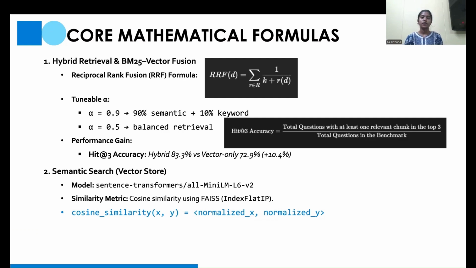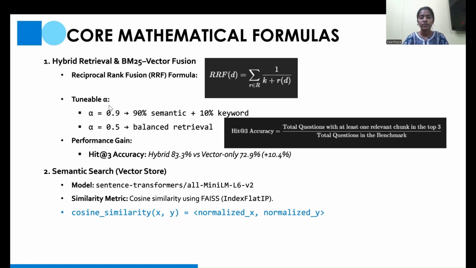There are a few mathematical formulas involved. First is hybrid retrieval and BM25 vector fusion, which is reciprocal rank fusion, RRF. So this is the formula. Here K is a parameter used to normalize the ranks after the result, and RRF is the fusion score. Next is the tunable parameter alpha. 0.9 indicates that 90% of the weight is on semantic search and 10% on lexical search, which is a priority shift.